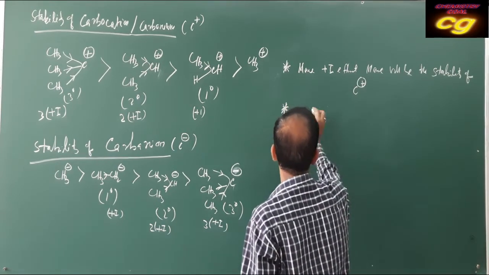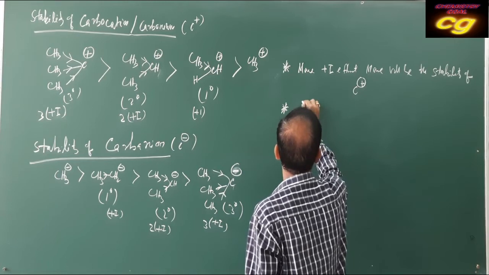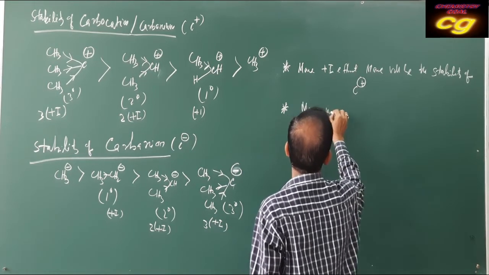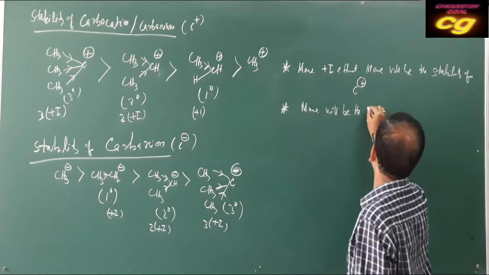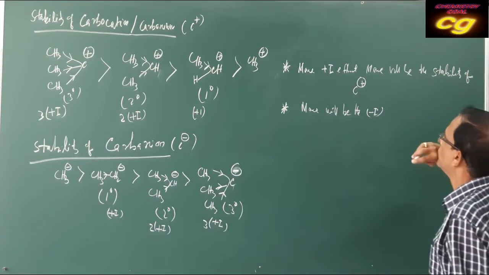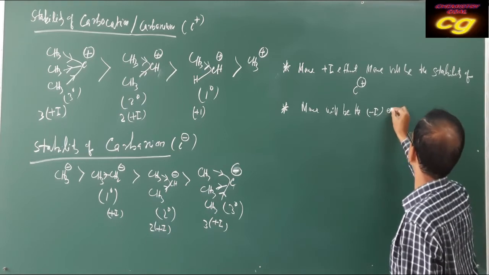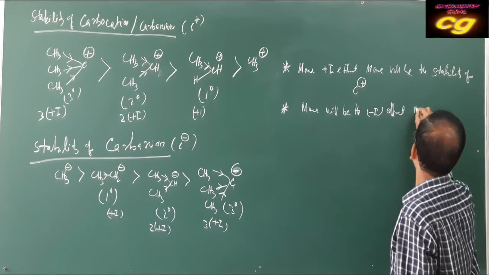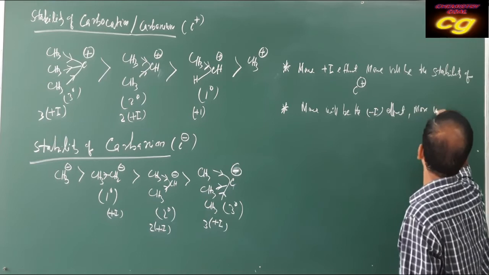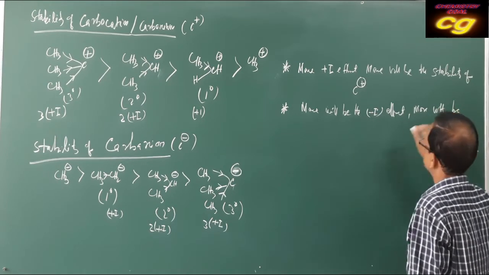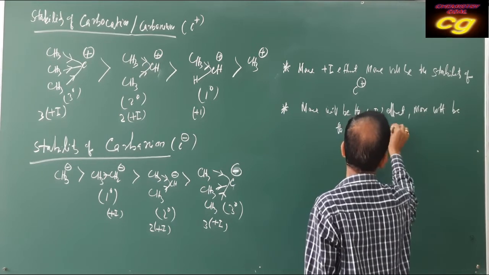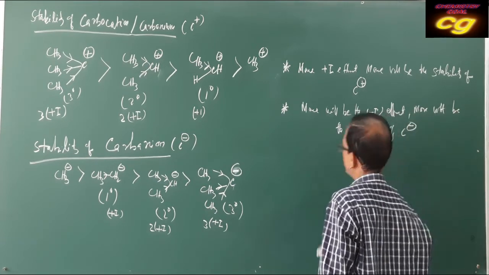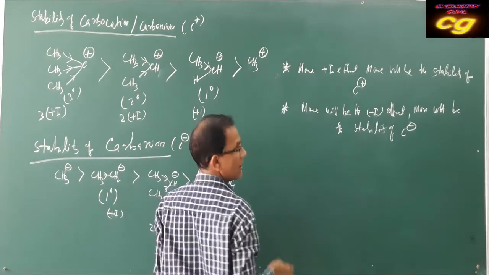Another thing is, the more the minus I effect, the more will be the stability of carbanion. For example, as I have already told you,